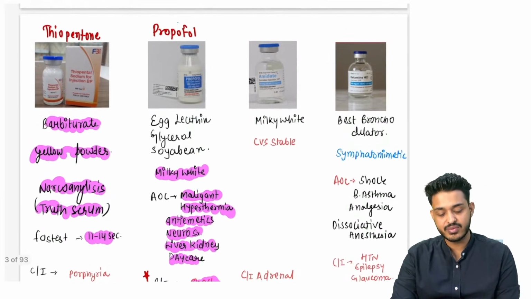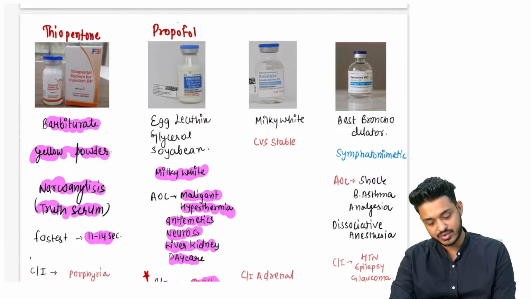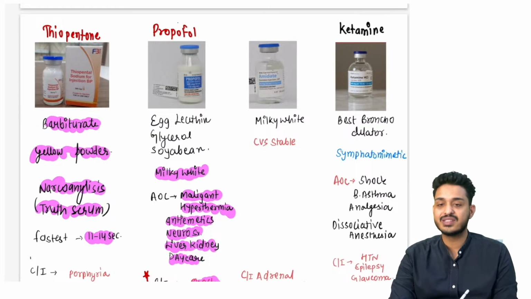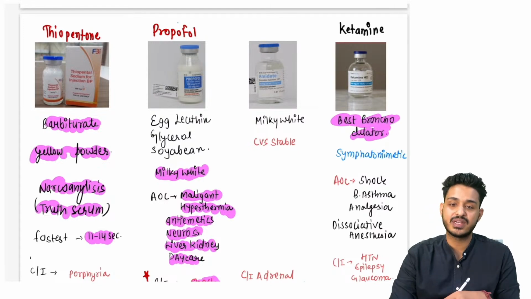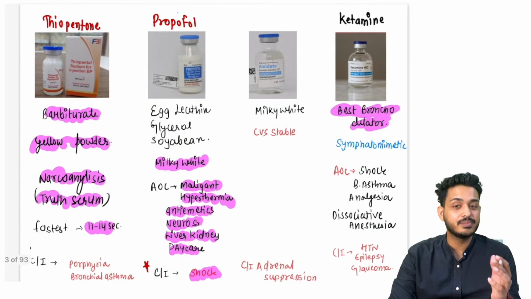In those patients we are going to use ketamine. Ketamine is the best bronchodilator, and it has sympathomimetic action.